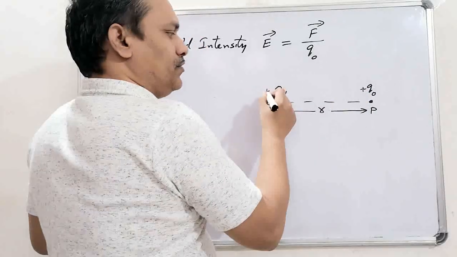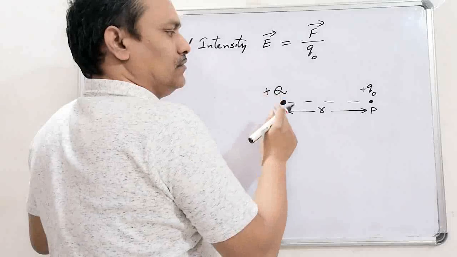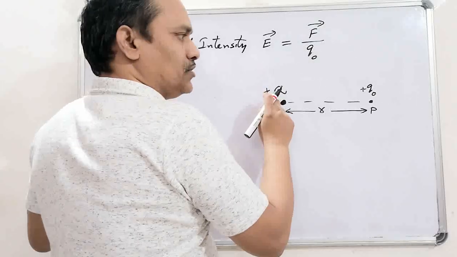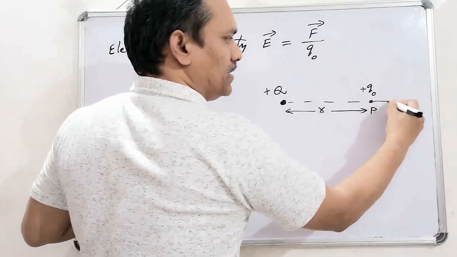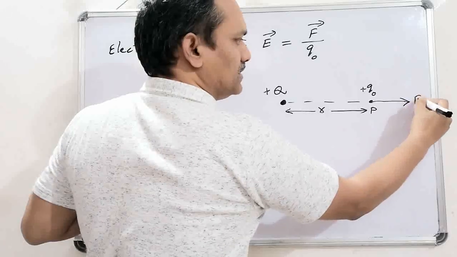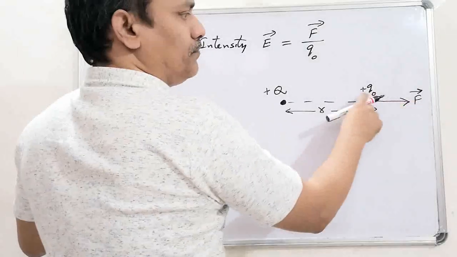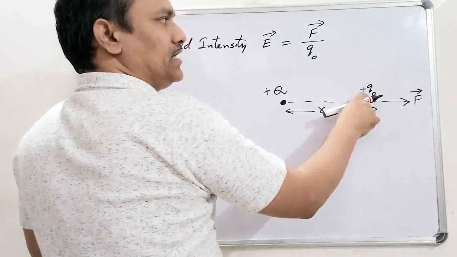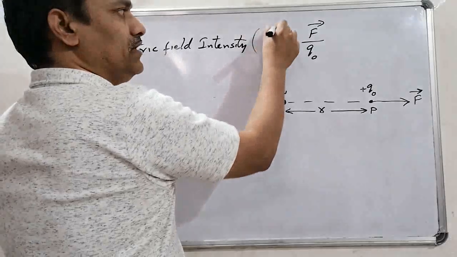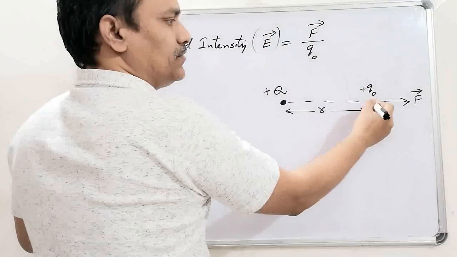As we have taken the positive charge capital Q, due to this positive charge the test charge will be repelled outward with a force F bar. This force per unit test charge is known as electric field intensity at that point P.